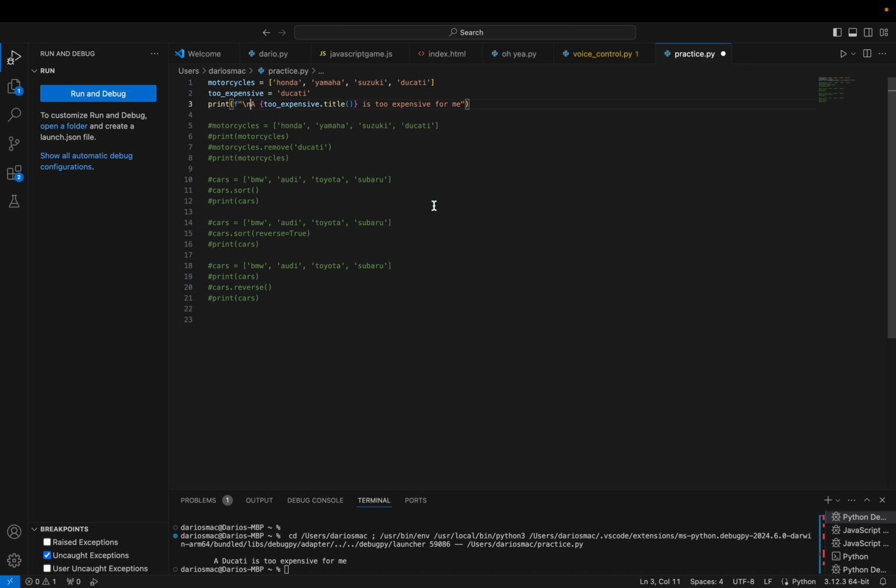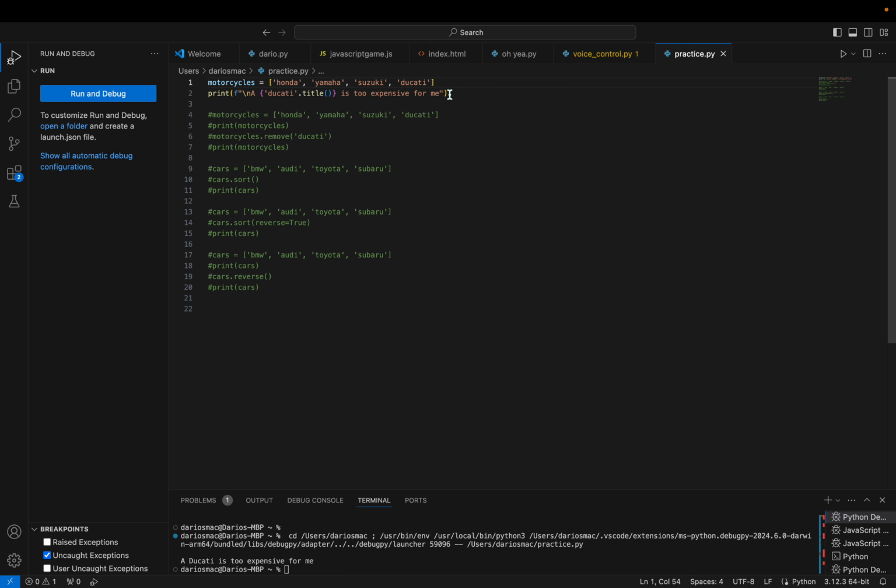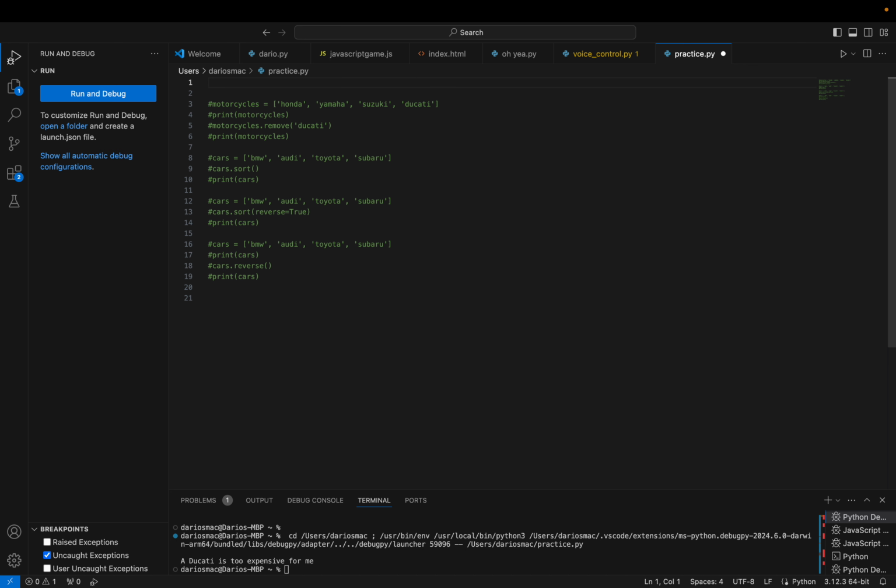So yeah, it's saying new line, a Ducati is too expensive for me because too_expensive equals Ducati, and then we're doing too_expensive.title. We could also just do Ducati.title, delete this whole thing, run debug, same thing, different ways to do it. Same thing in different ways.